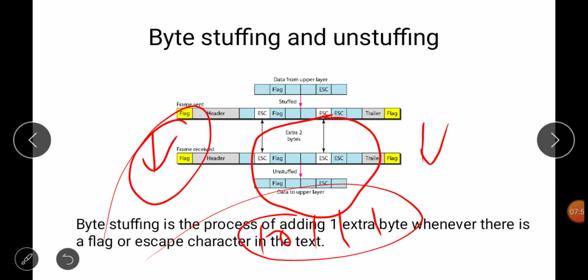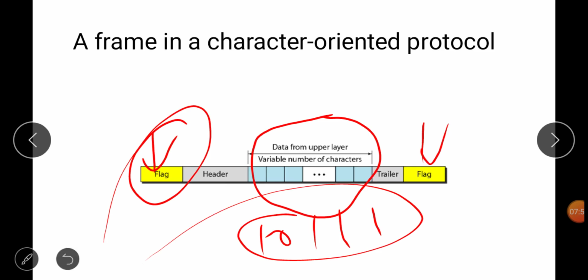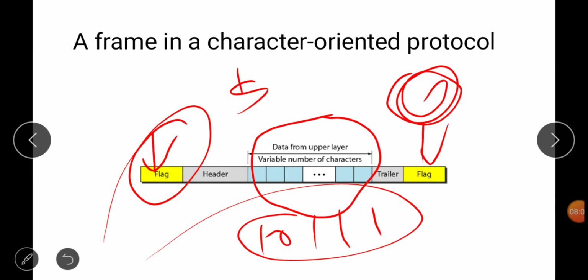Okay, so what is the problem here? Let's suppose that particular character is being used as data. Suppose we are taking dollar as the starting and ending delimiter. If dollar is also present in the data, then whenever the receiver sees this dollar, it will understand that this is the ending of the frame, so it will take the next frame.